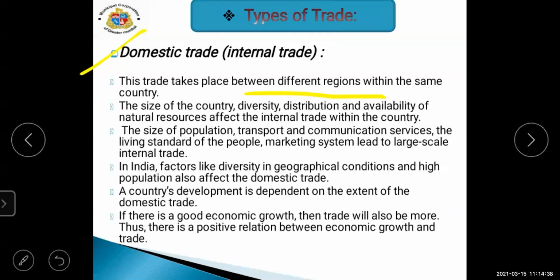Here the country is the same, but trading goes on from one state to another state within the country.